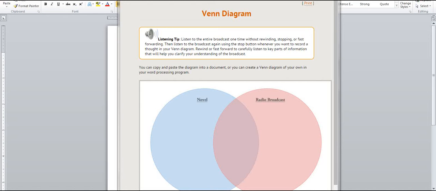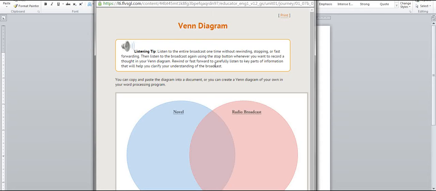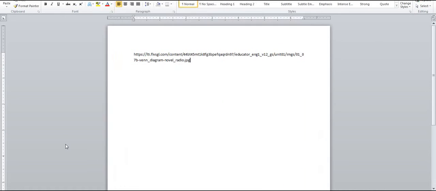Okay, scratch that, because I just tried to copy and paste this into a Word document and that did not work. So you're not going to be able to do that unless you work with a different program that will allow you to, but Word is not allowing it to happen. So you're probably going to have to create your own in a Word document, which I'm going to show you how to do. This is what happened when I tried to copy and paste. Okay, you can use tools to create circles and overlap them and write in them if you want to.